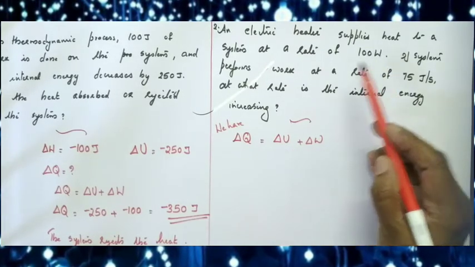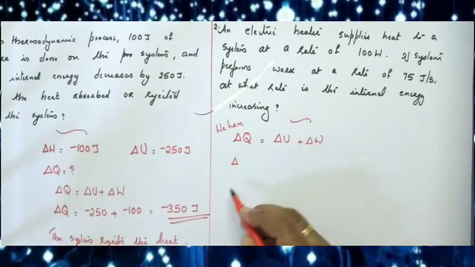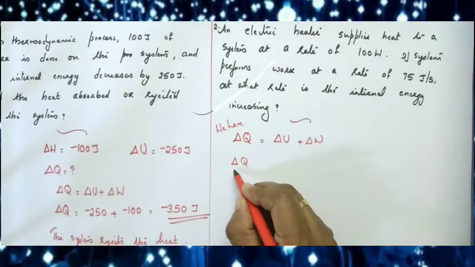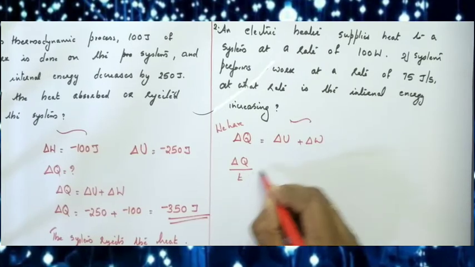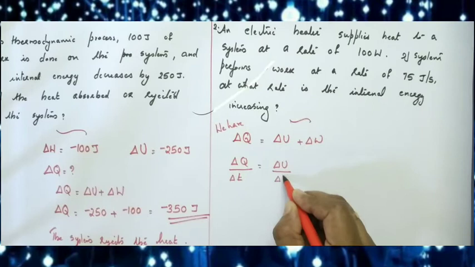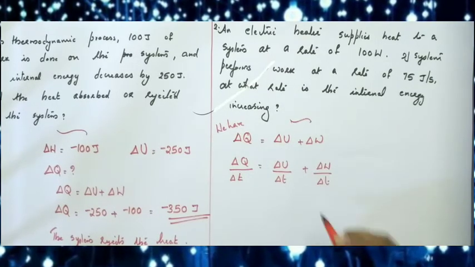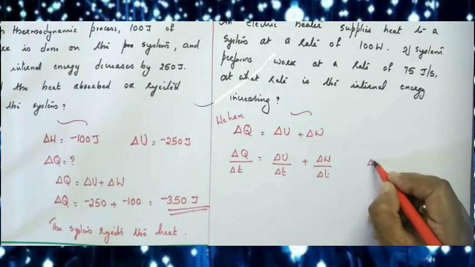Here quantity of heat supplied at a rate is given 100 watt. We can divide the whole equation by time. We can write delta Q by delta T is equal to delta U divided by delta T plus delta W divided by delta T. Delta T represents time.